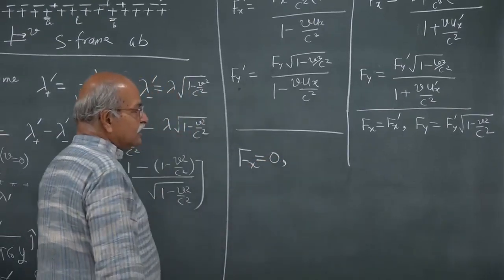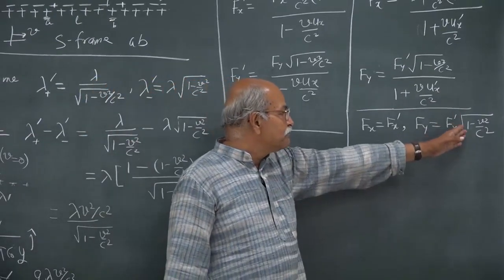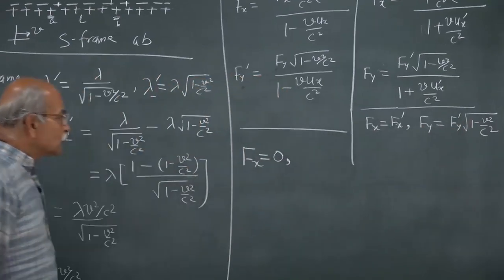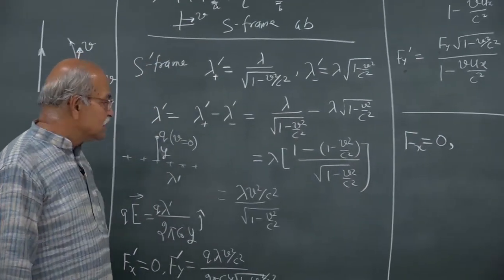Then fy is fy prime multiplied by square root 1 minus v square by c square.